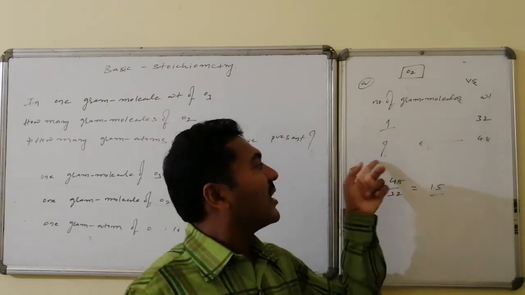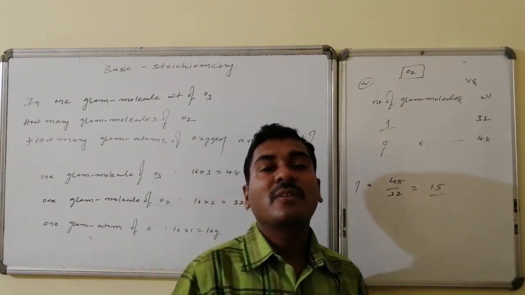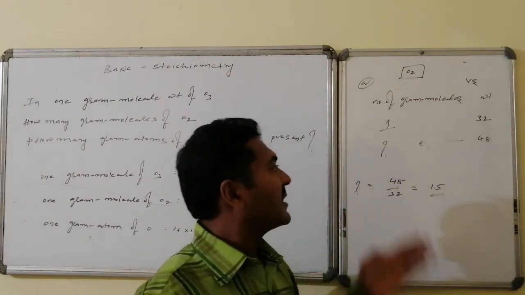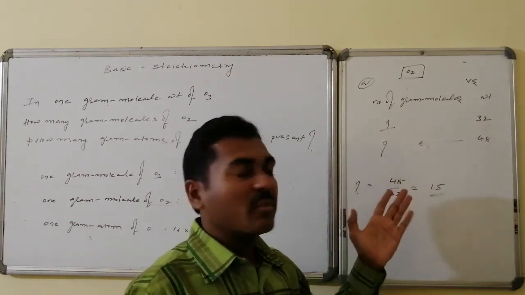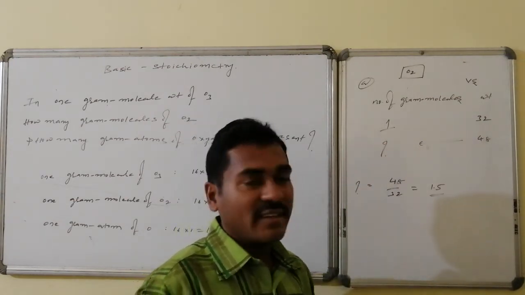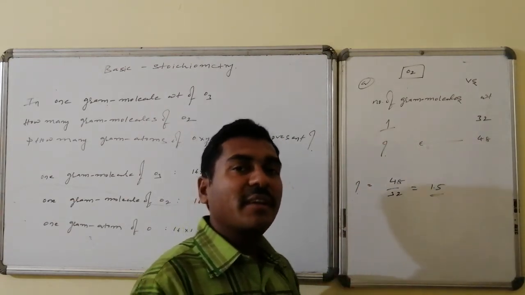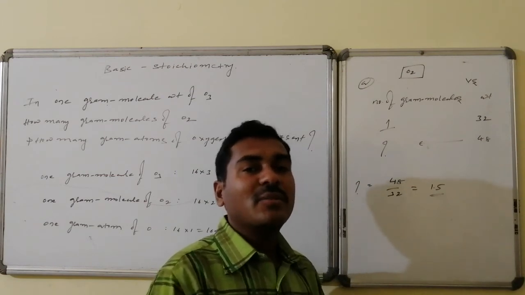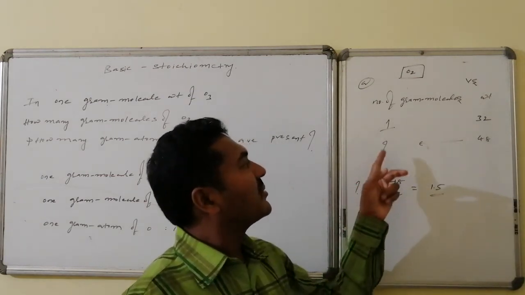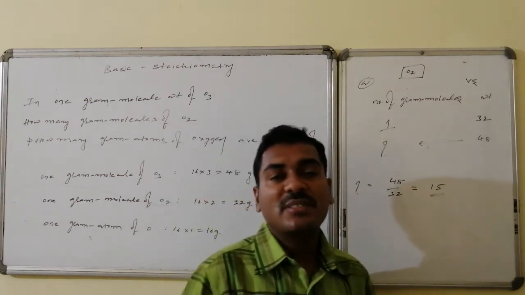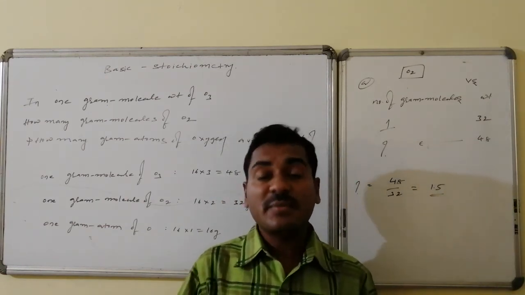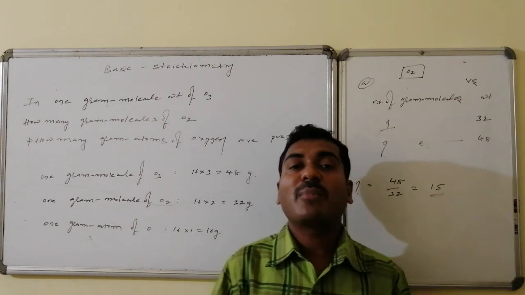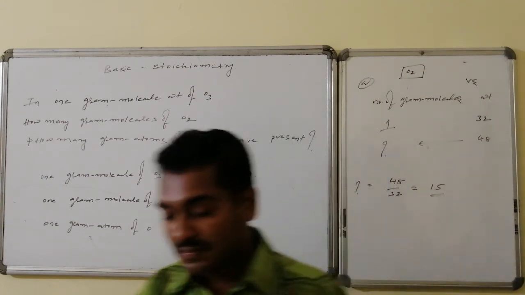Within this 48, how many gram molecules of oxygen are present? On cross multiplying, 32 times n becomes equal to 1 into 48. Hence the number of gram molecules of oxygen present is 48 by 32, which equals 1.5 gram molecules of oxygen within 1 gram molecular weight of ozone.